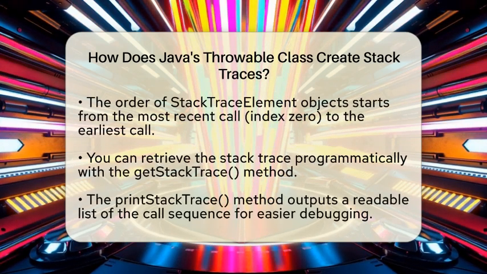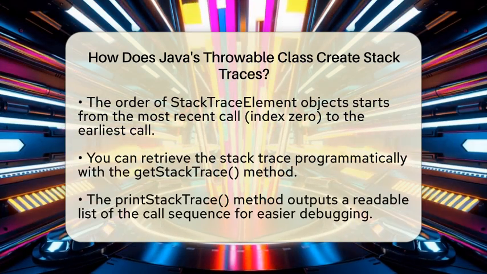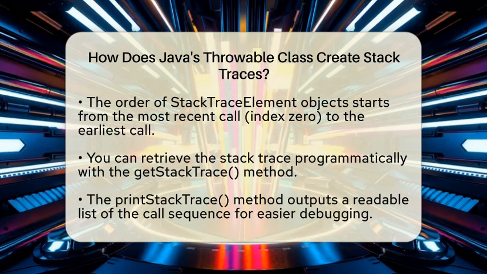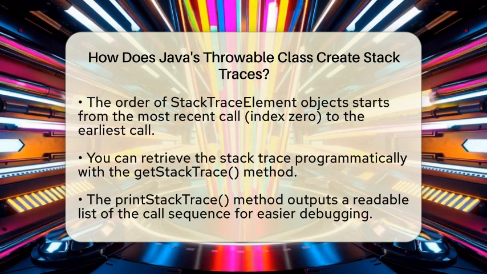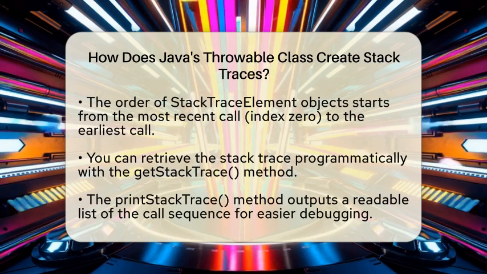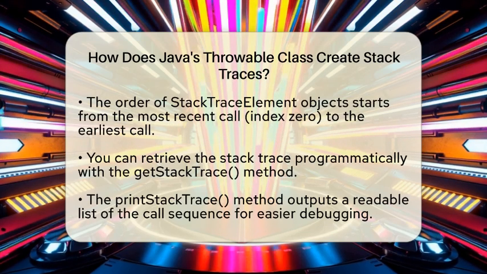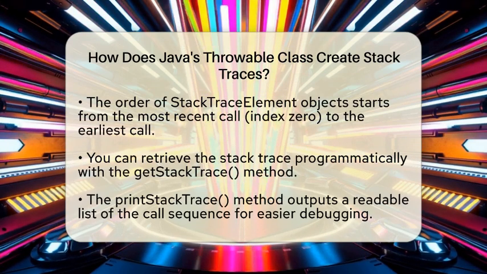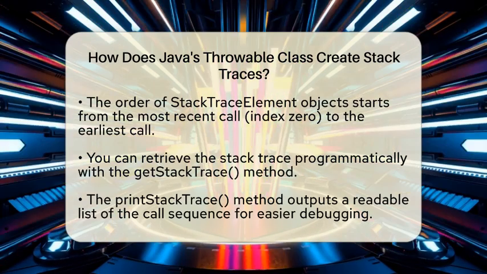Each of these objects contains details like the class name, method name, source file, and line number where the call occurred. The order of these elements starts from the most recent call, which is at index 0, and goes back to the earliest call, often the main method or program entry point. This order helps you see the flow of execution leading up to the problem.